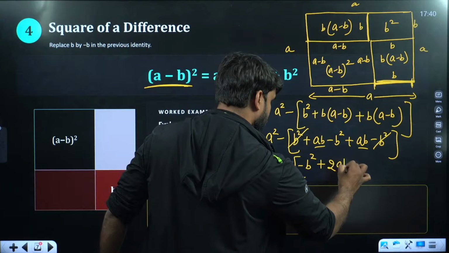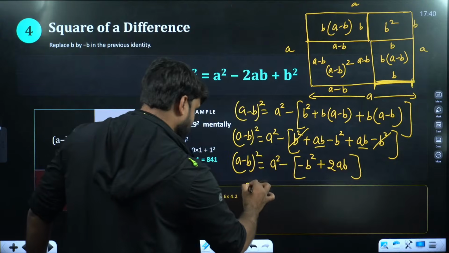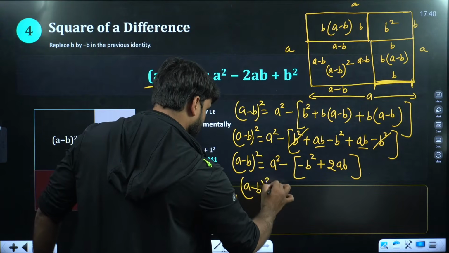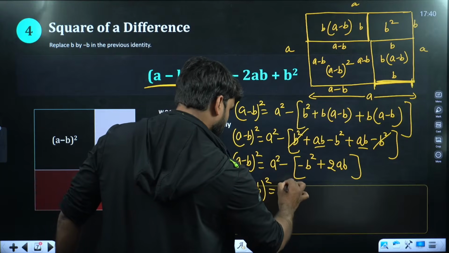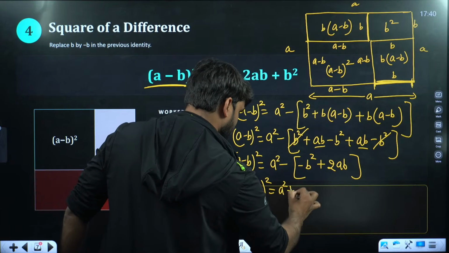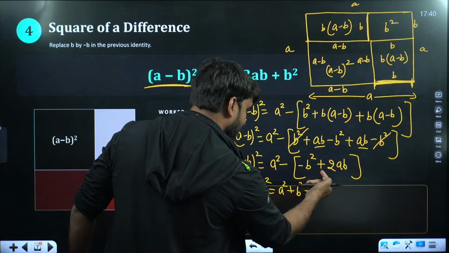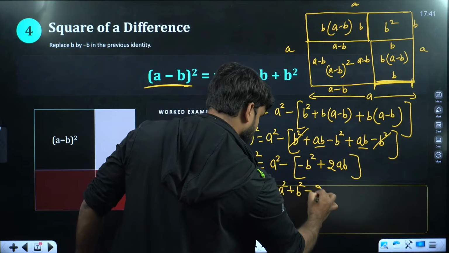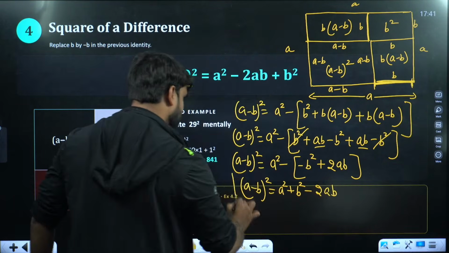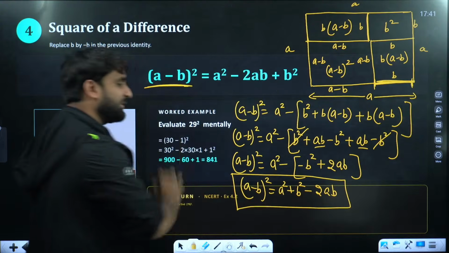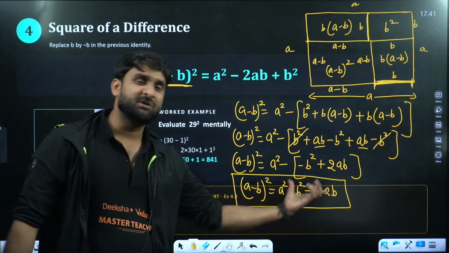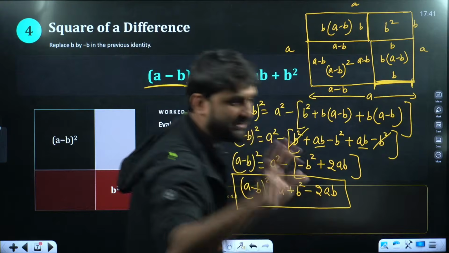Plus 2ab. Now can you please open the brackets? So (a minus b) whole square will be equal to a square, and this minus will be plus b square, and this is plus minus, so this is minus 2ab. Hence proved, (a minus b) whole square is equal to a square plus b square minus 2ab. I hope now this is clear to everyone.